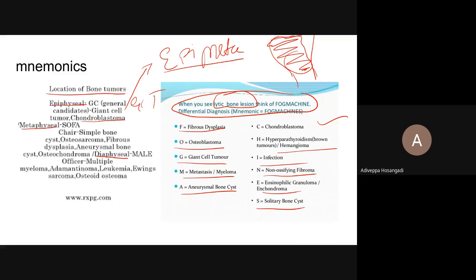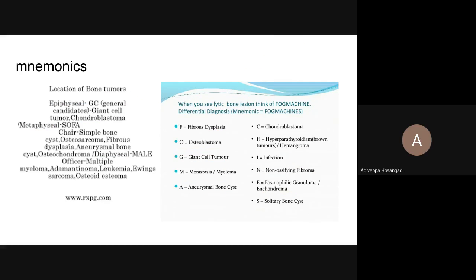Whenever you are given confusing options, if there is no epiphyseometaphyseal, it is epiphyseal. Otherwise, it is epiphyseometaphyseal. Chondroblastoma is most of the time in the immature skeleton. In the immature skeleton, it comes in the epiphysis.